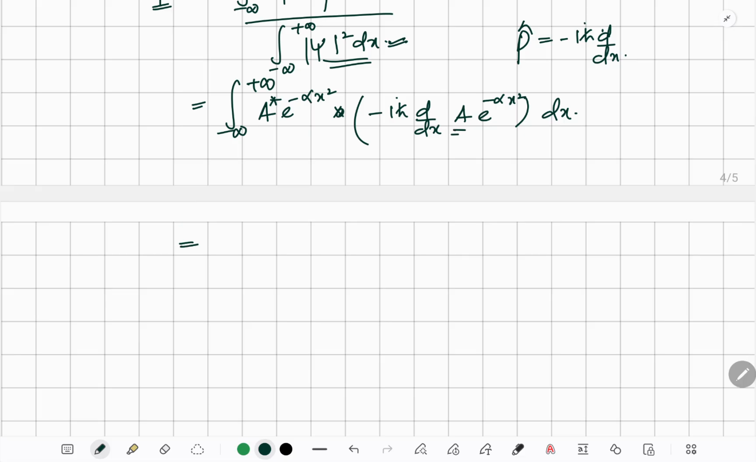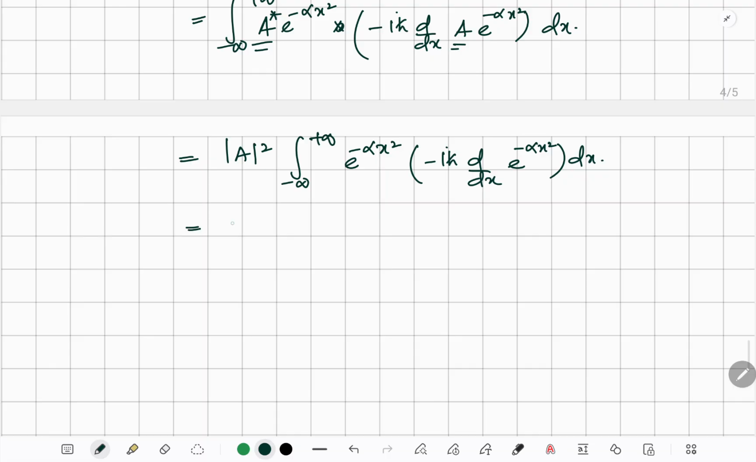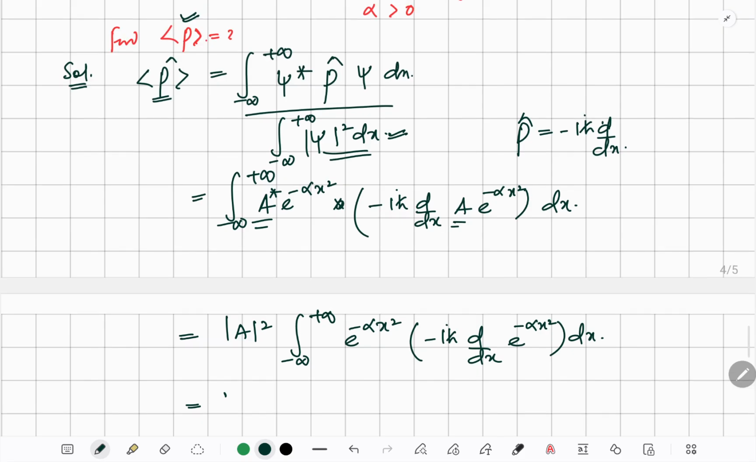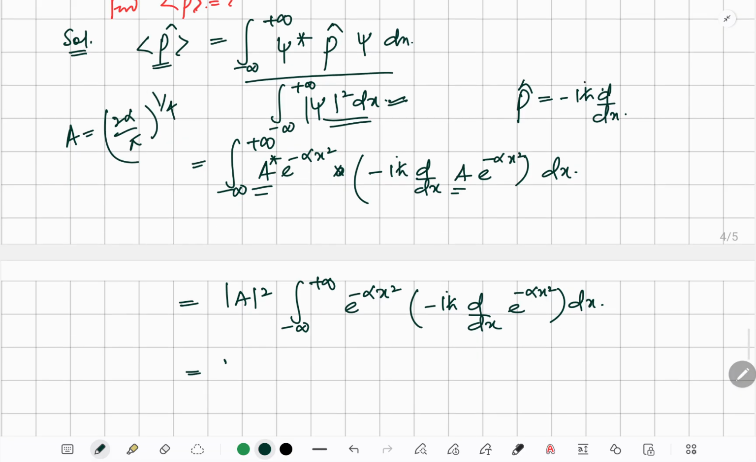So let's take this a out; it would be mod of a square. Now minus infinity to plus infinity, e power minus alpha x square, minus iota h cut d by dx of e power minus alpha x square, dx. A is actually given in the question. We can find that by the normalization condition. A is given by 2 alpha divided by pi to the power 1 by 4. You can find it from here.